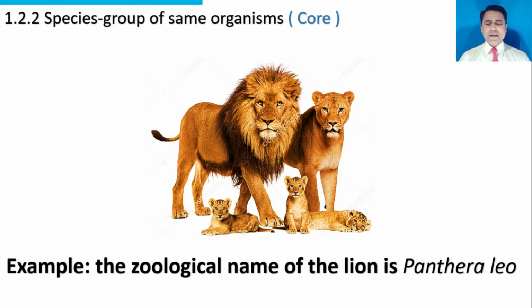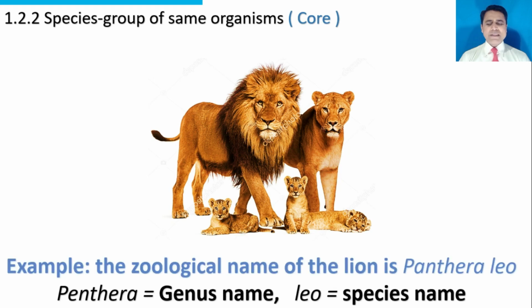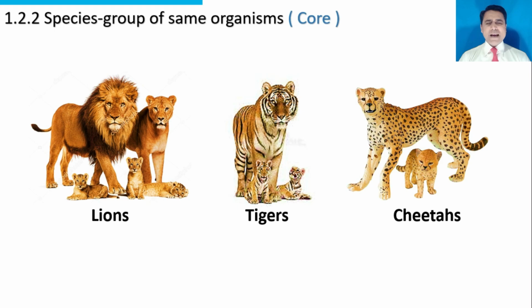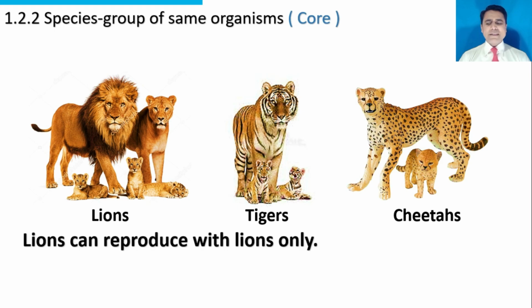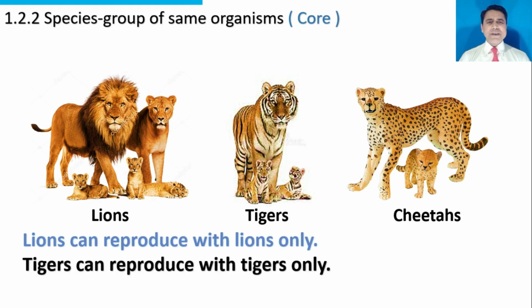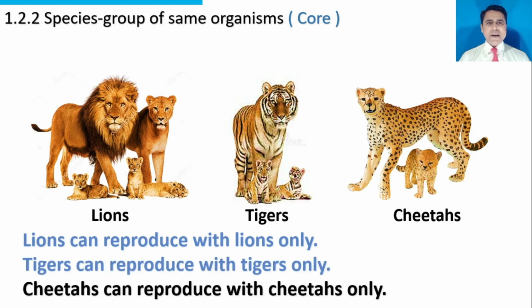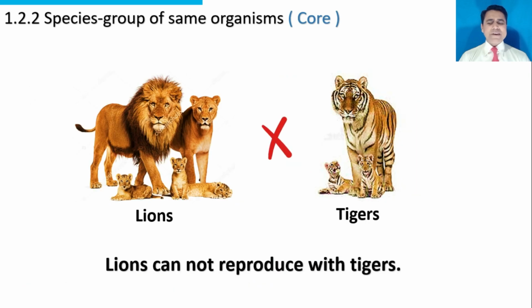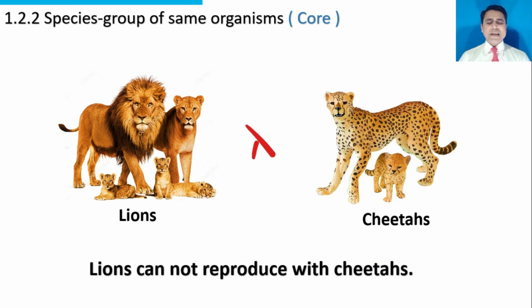Example of species: the zoological name of lion is Panthera leo. Panthera is genus name of lion and leo is the species name of lion. These are lions, tigers, and cheetahs. Lions can reproduce with lions only. Tigers can reproduce with tigers only. Cheetahs can reproduce with cheetahs only. Lions cannot reproduce with tigers. Lions cannot reproduce with cheetahs.